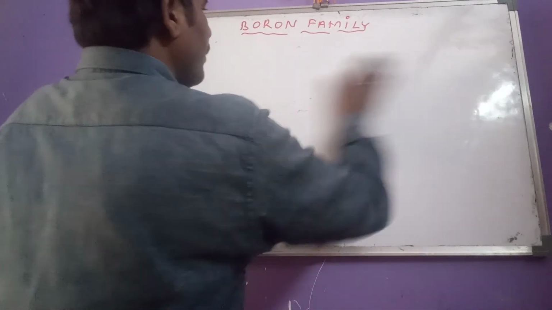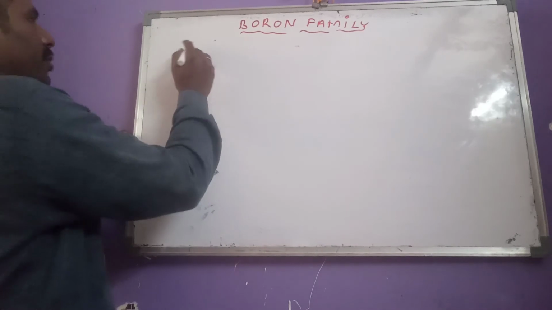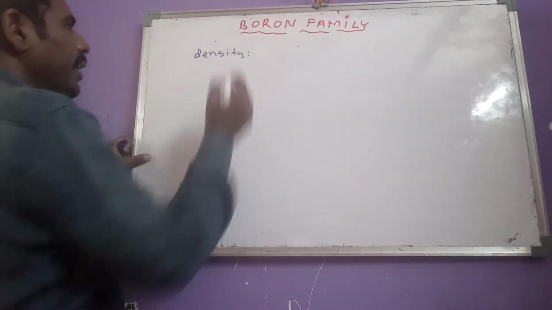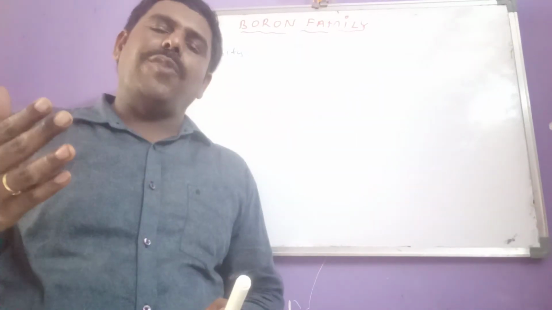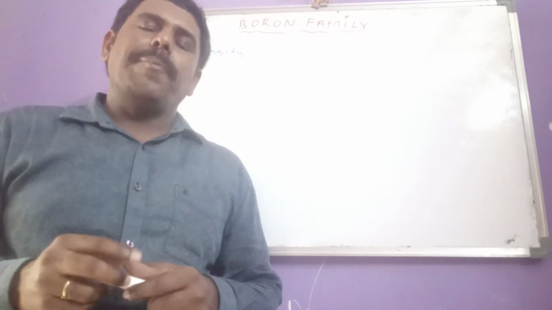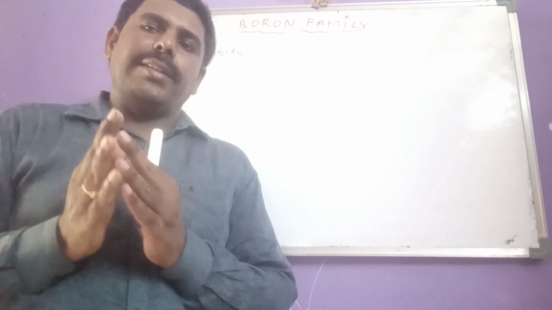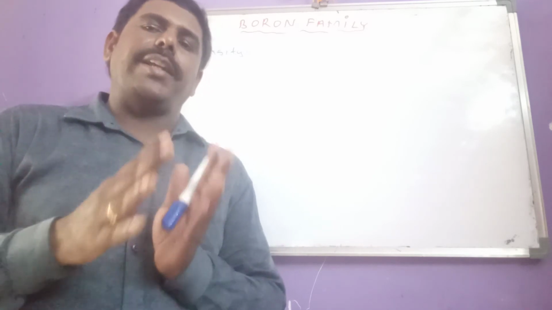Then after ionization potential, let us go for density. Generally density increases from top to bottom, from boron to thallium or nihonium. But in the case of aluminum, the density is less than our expectation.